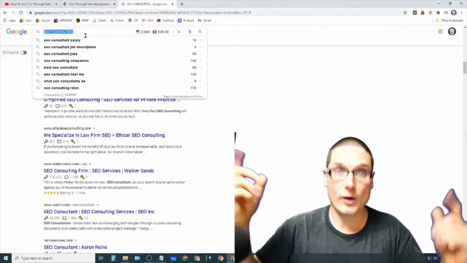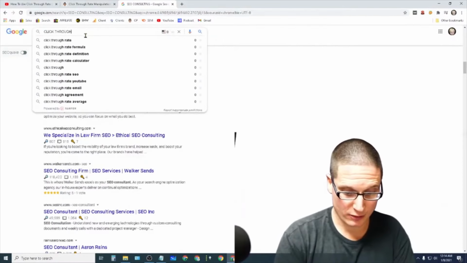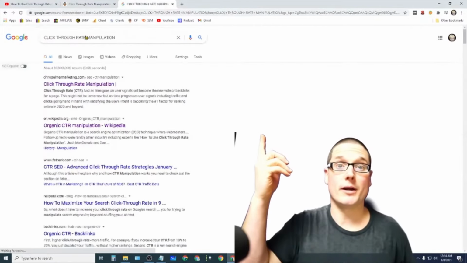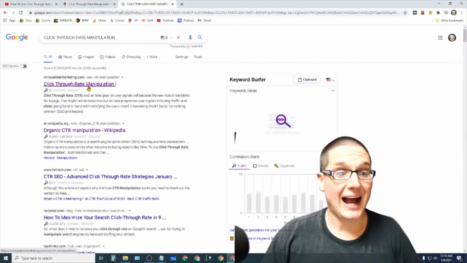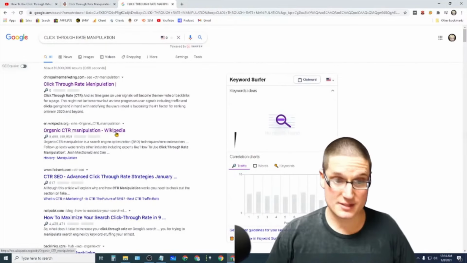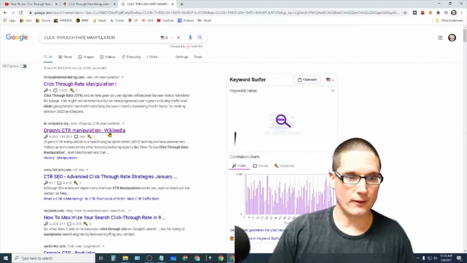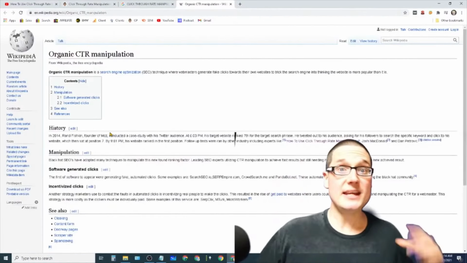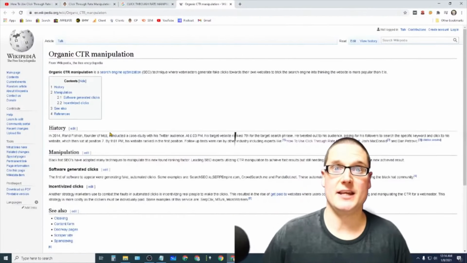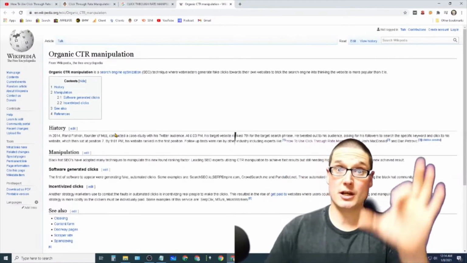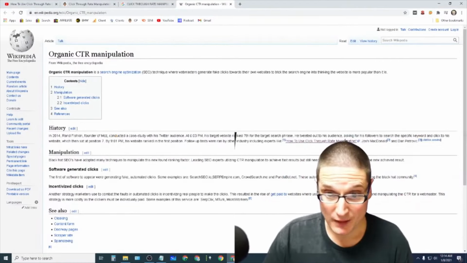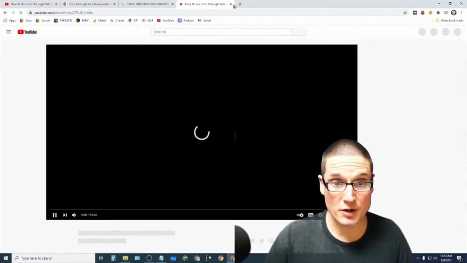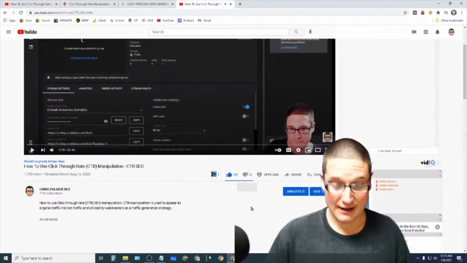Let's say I have a query. I want to learn about click-through rate manipulation. I have my query, clean browser. I click on, okay, let's say that I'm not at the top here. I click and I see Wikipedia. I'm like, Wikipedia, they're an authority domain. They have the answer. Now it's all in the same session. I'm at an authority domain. I click. Okay, great. I see this video. This is wonderful. I find this video.